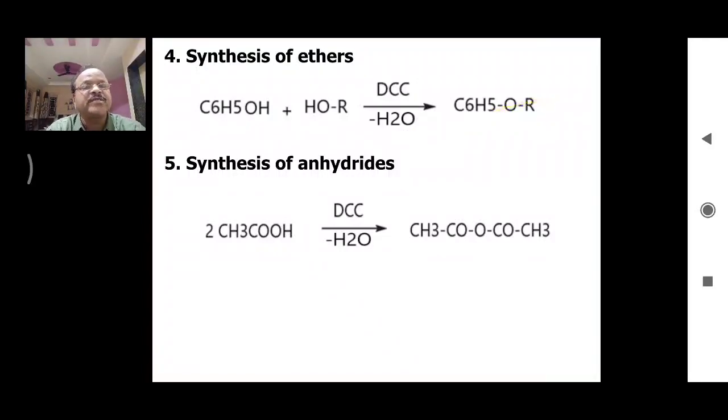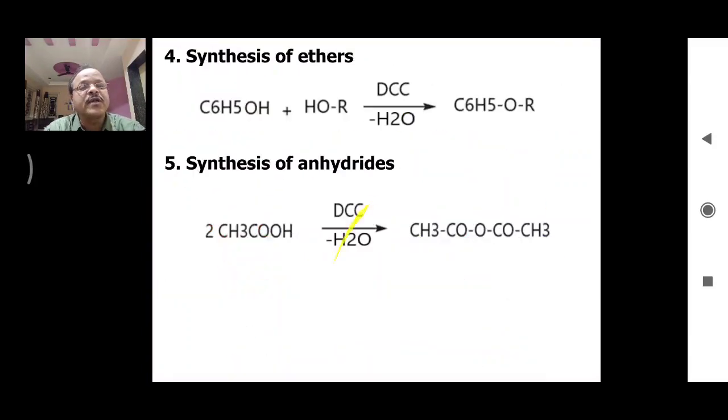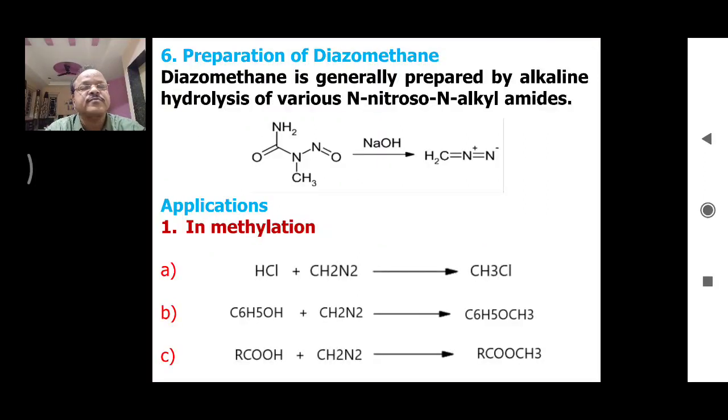It is a mixed type of ether. Then synthesis of anhydrides. Two carboxylic acids when treated with DCC eliminate a water molecule and there is formation of this anhydride compound. So, these are the applications of DCC.